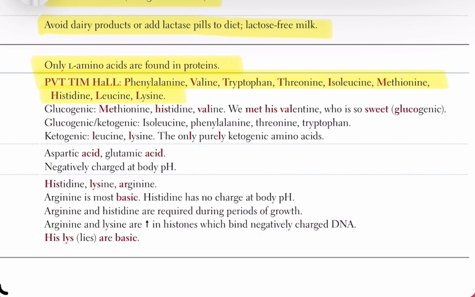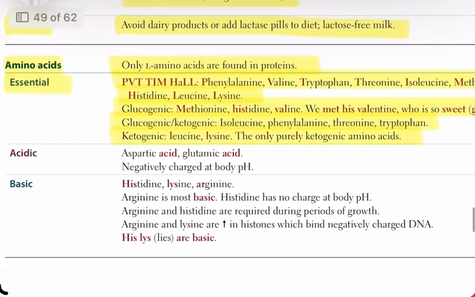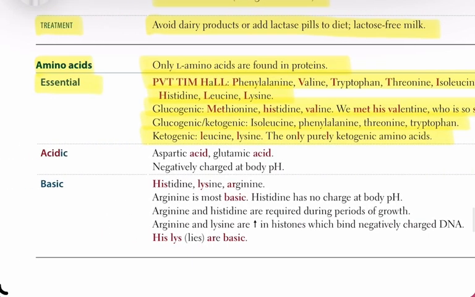Glucogenic amino acids include methionine, histidine, and valine. A memory aid is "We met his Valentine, who is so sweet," glucogenic. Glucogenic and ketogenic amino acids include isoleucine, phenylalanine, threonine, and tryptophan. Ketogenic amino acids include only leucine and lysine. These are the only purely ketogenic amino acids.